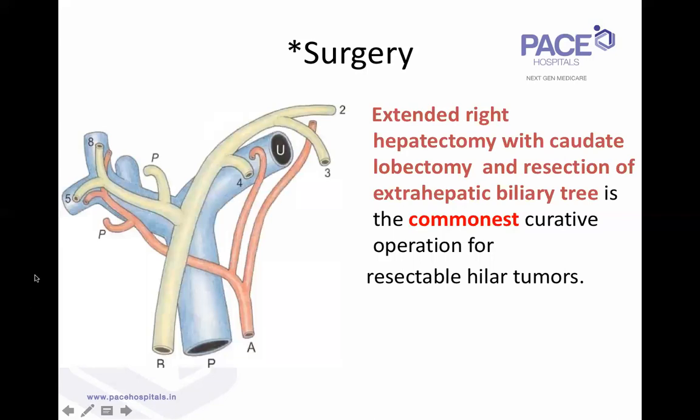Like you see, people who are doing, for example, choledochal cyst excisions, or during Whipples, mobilizing the bile duct, you see the right hepatic artery is usually embedded in the bile duct wall.